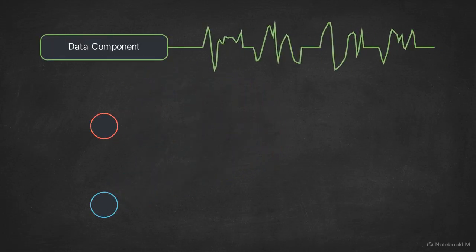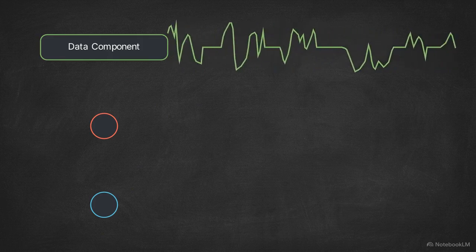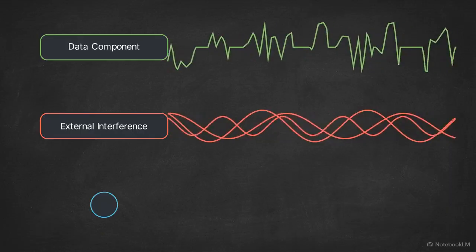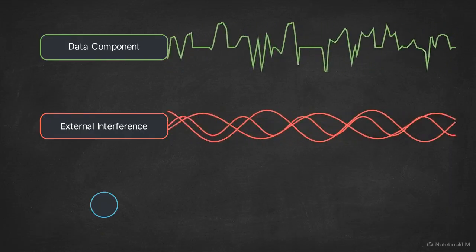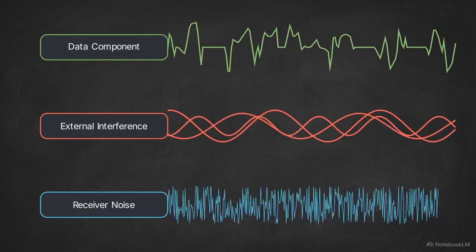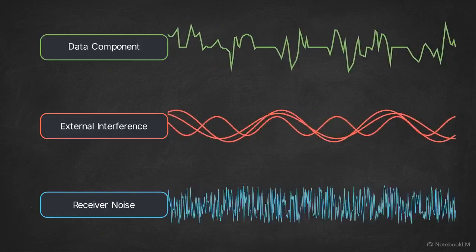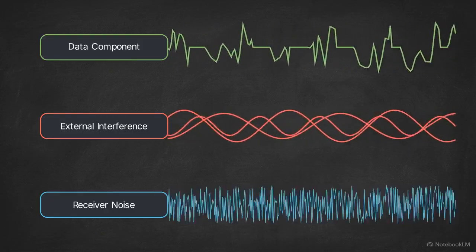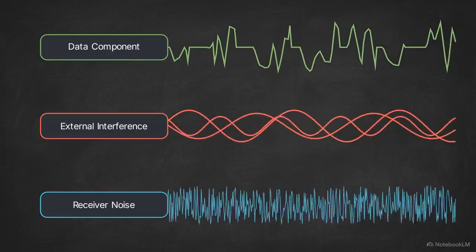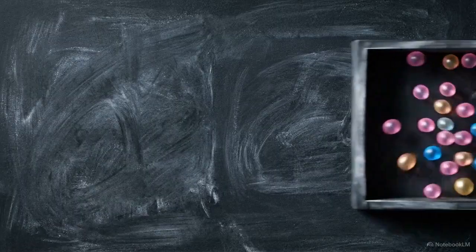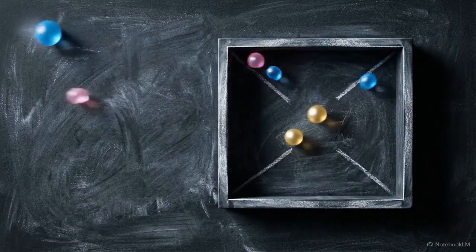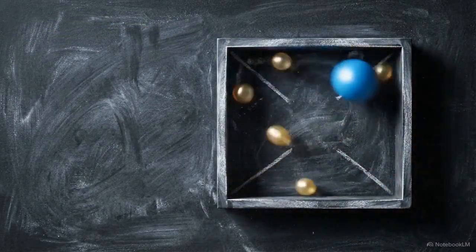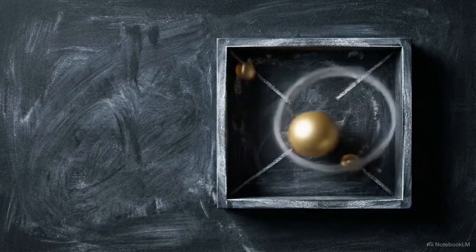The first component is the information-bearing signal itself. Its random amplitude and duration are exactly what convey data to the receiver. The second component is random interference. It takes the form of spurious electromagnetic waves generated by competing systems in the same environment. The third and most persistent component is receiver noise. This originates at the microscopic level inside the hardware itself, caused by the erratic, randomized thermal motion of electrons colliding within the conductors and devices.